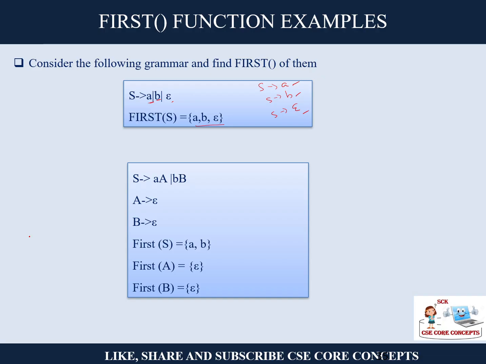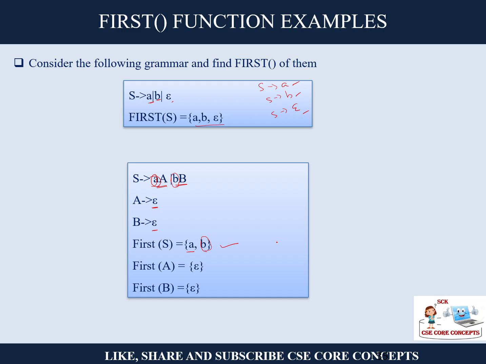Next, consider this grammar. We have multiple non-terminals here. S goes to small a A, small b B. A is epsilon, B is also epsilon. So what will be the first of S? What is the first terminal it is encountering? In this rule it is a. For the second rule, what is the first terminal it is finding? b. So these two are the first of S.